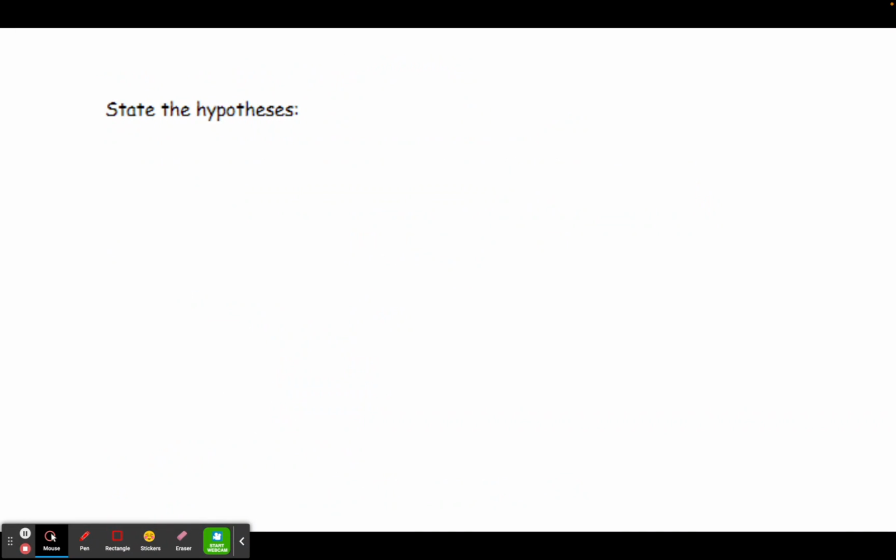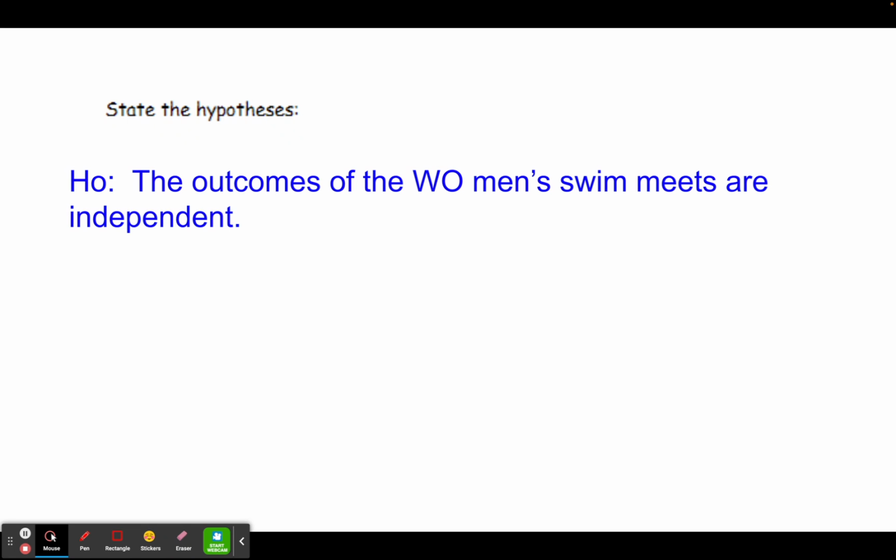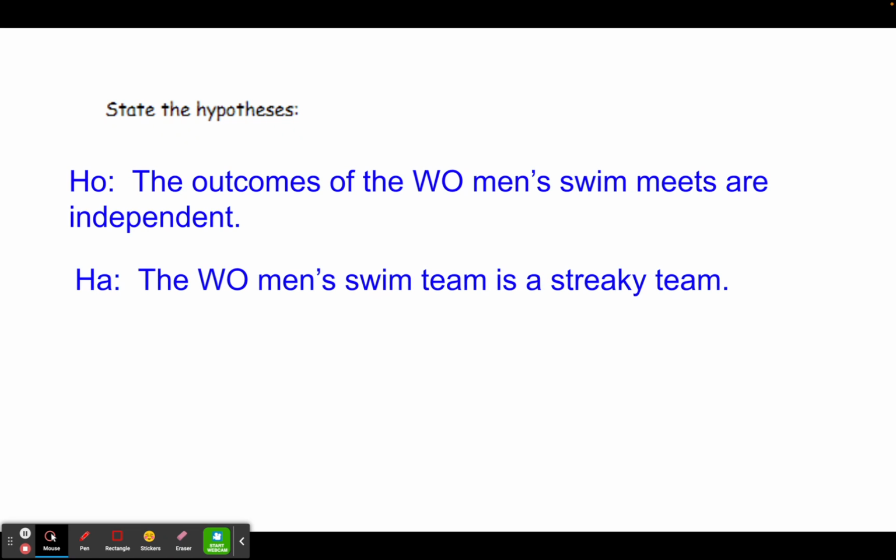What we're going to do is, first of all, start by stating our hypotheses. And you may remember from the last lesson that with tests for winning streaks or losing streaks, our null hypothesis is that the outcomes are independent. So in this case, we would say the outcomes of the West Ottawa men's swim meets are independent. Our alternative then is that they are a streaky team.